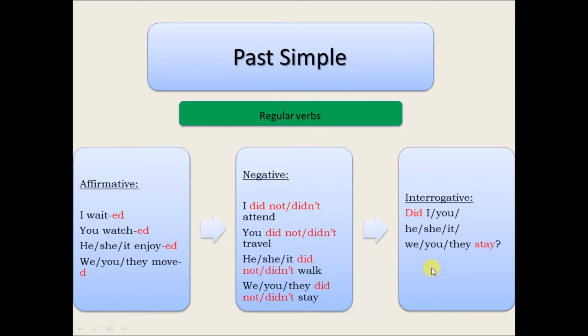Interrogative form. Now in the first place comes the auxiliary did and then the subject. And in the end comes the main verb. Example. Did you stay? Or did she stay?